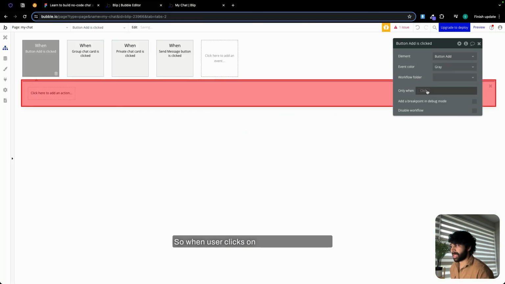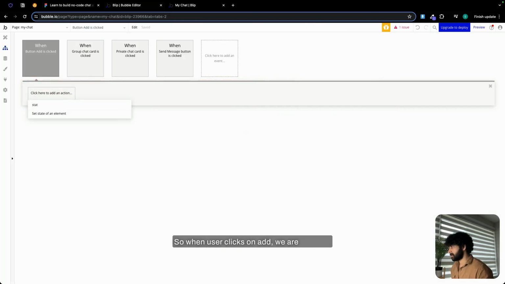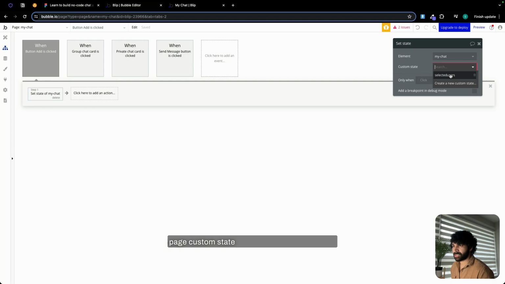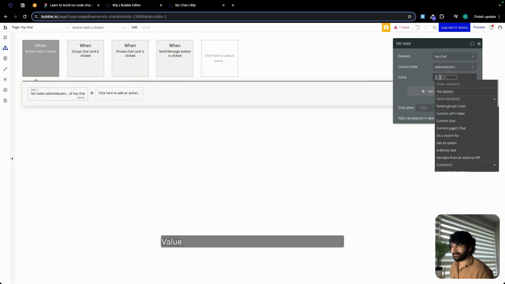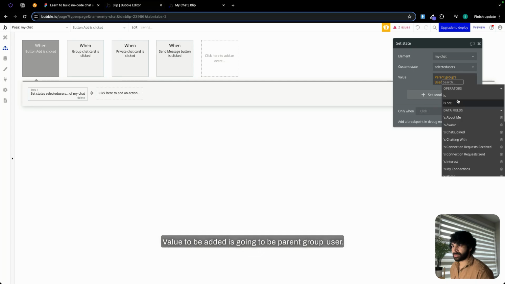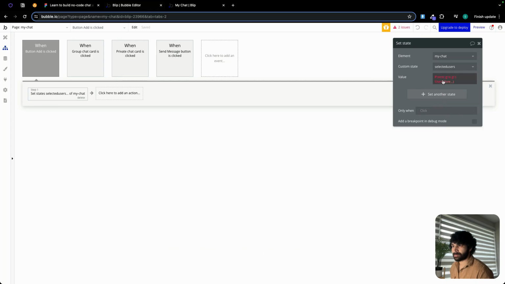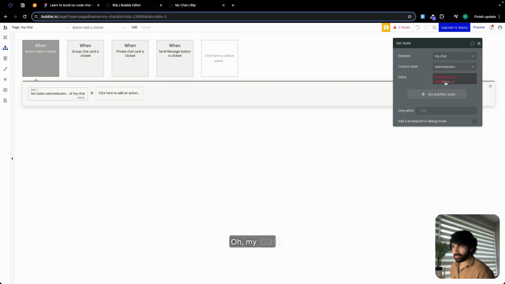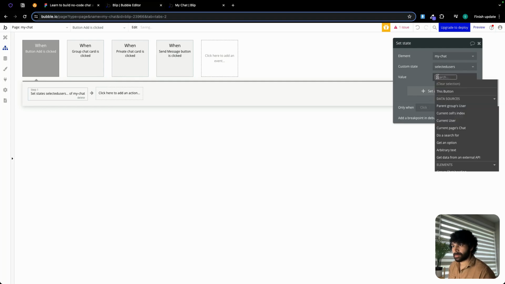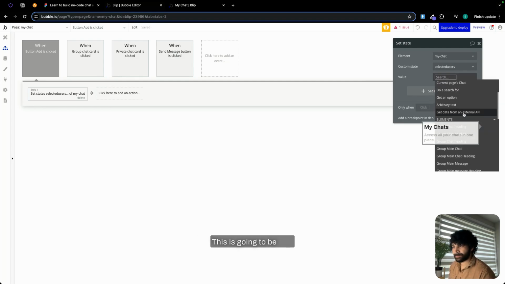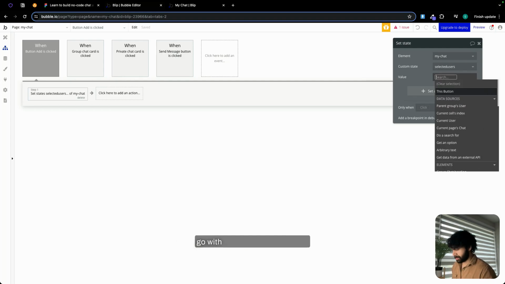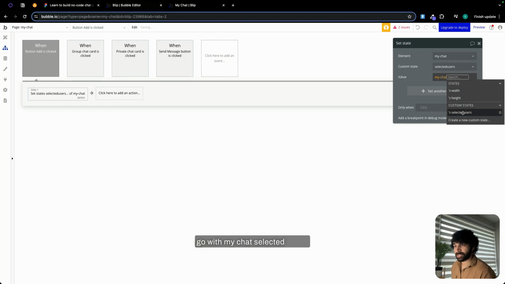So when user clicks on add, we are setting a state. Element is going to be my chat, which is page. Custom state is going to be selected user. Value to be added is going to be parent group user. My bad. This is going to be, let's go with my chat selected users.